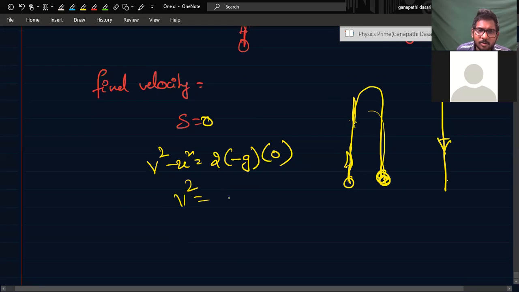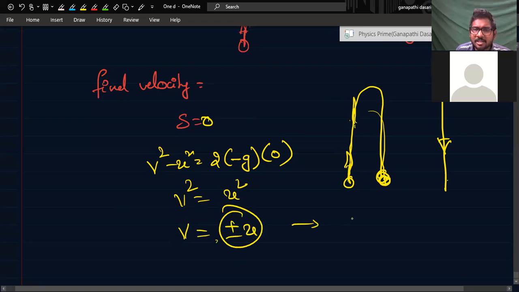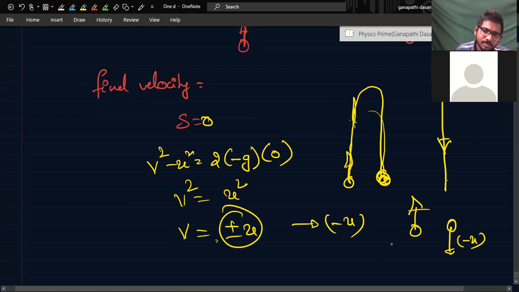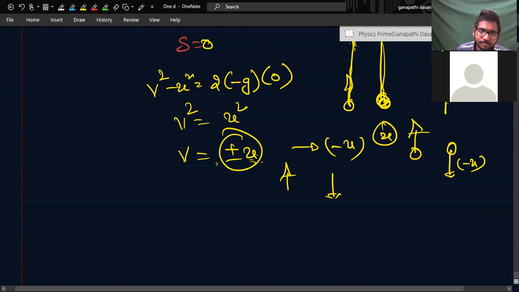That means V square is equal to U square. That is nothing but V is equal to plus or minus U. Here the answer is actually minus U. Minus U is what? U is in the upward direction, and this V is in the downward direction. Yes, sir. So magnitude wise both are equal, V is equal to U. But direction wise, U is upwards, while the final velocity V is downwards. Yes, sir.